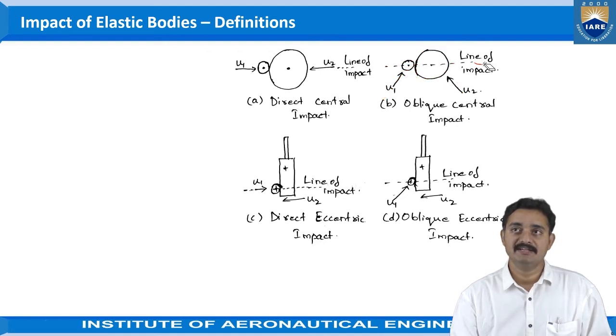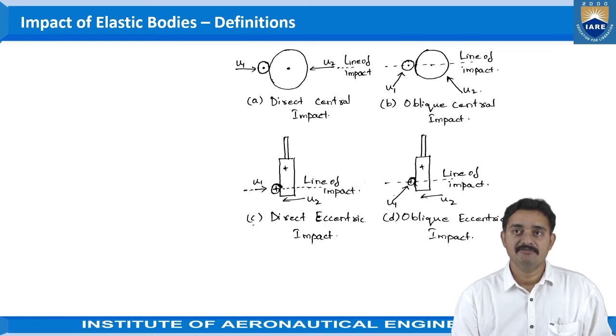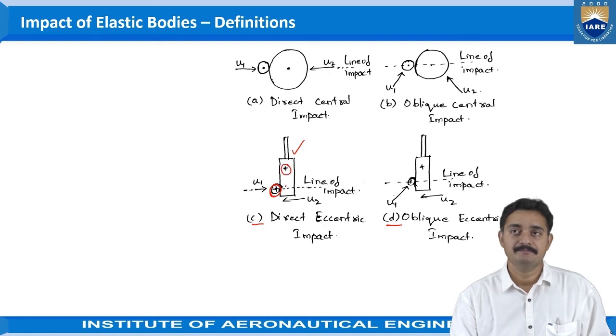Depending on the directions in which the objects are traveling, we can see in figures C and D there is a ball. The example is given using a ball and a bat, where the centroid of the bat is somewhat present here and the centroid of the ball is present here, and the direction in which they are traveling is like this, and the line of impact is as shown here.